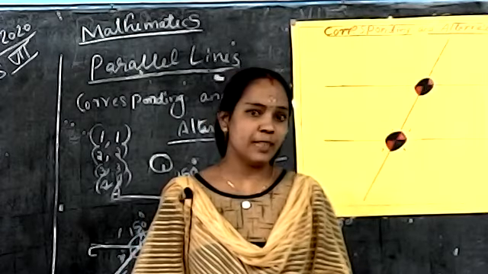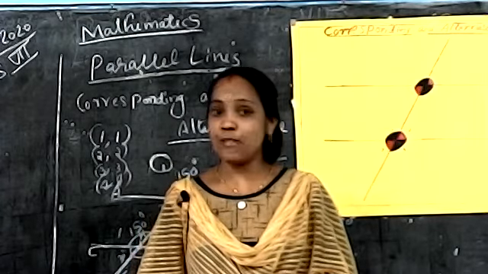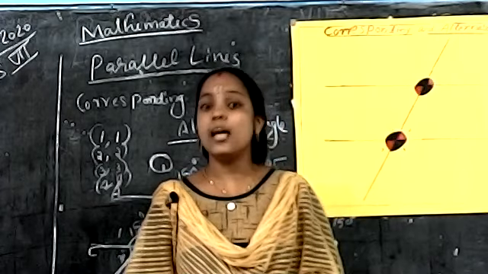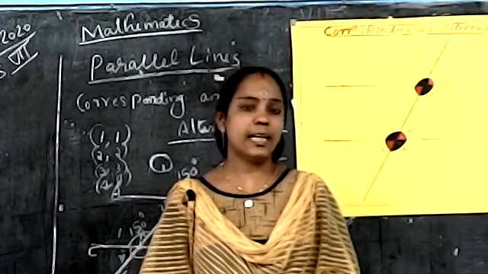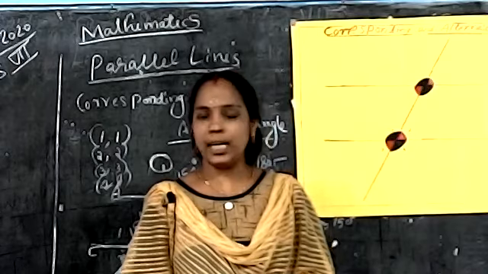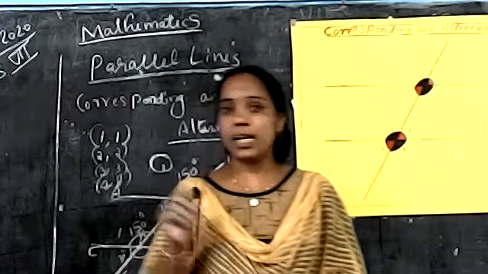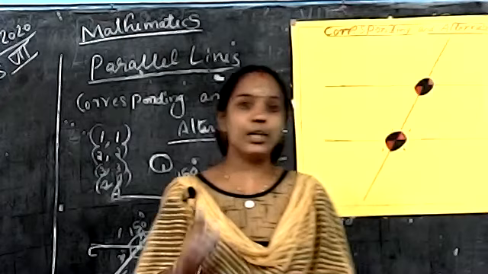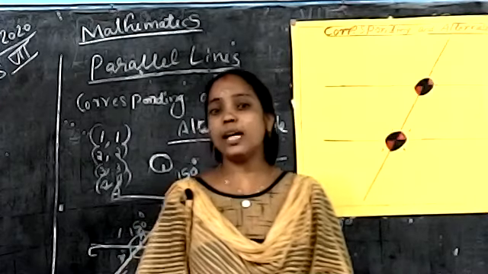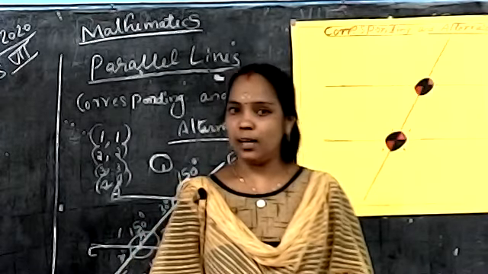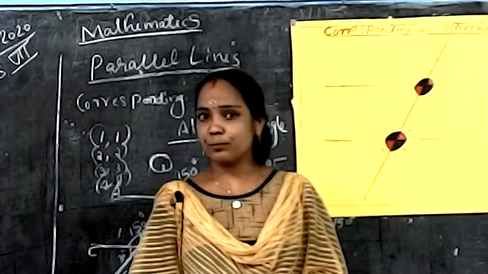What is the name of those angles? Angles formed in a similar position are called corresponding angles. Again, one more thing: corresponding angles are equal. I think all of you understood.